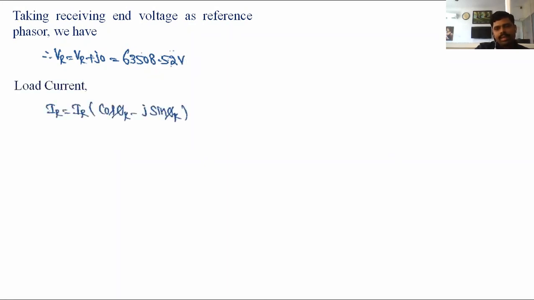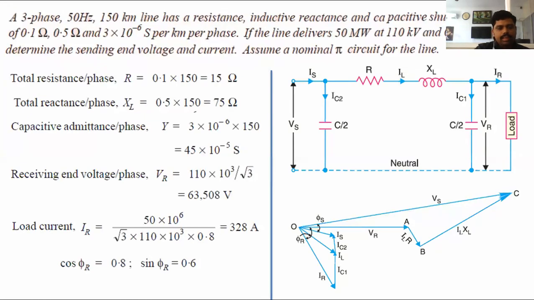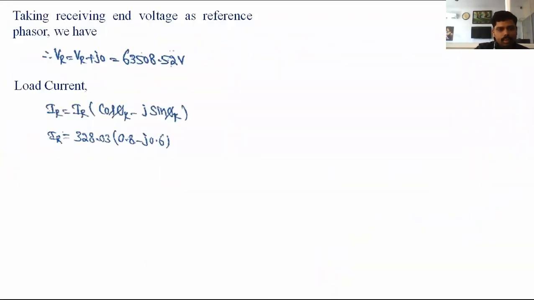And what about the current? IR has both real and imaginary terms: IR into cos phi r minus j sin phi r. What is the IR value? Already derived, that is 328.03. The cos phi r is 0.8 and sin phi r is 0.6. Simplifying, we get 262.42 minus j196.82.